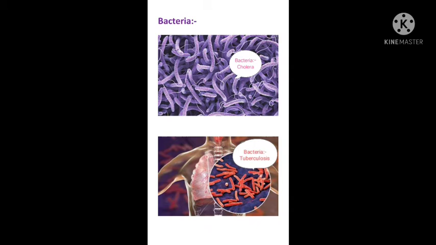Now you can see here the bacteria of cholera, and the bacteria of tuberculosis, the two images displayed on your screen. My dear students, please be attentive and open your textbook page number 18. The images are also given in your textbook. So the first image was the bacteria of cholera, and the second is the bacteria of tuberculosis. These are the prokaryotes, which have no nucleus in them.